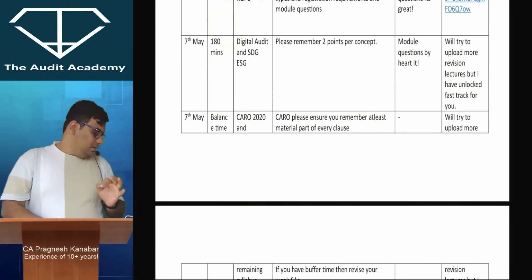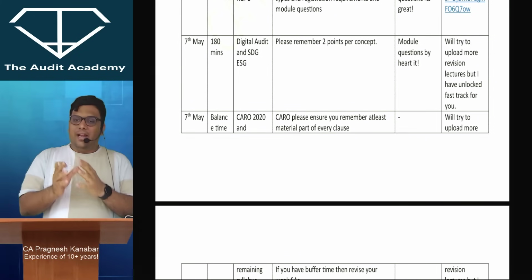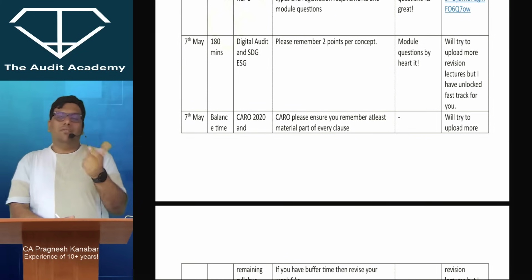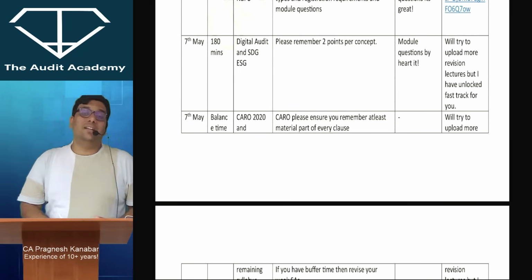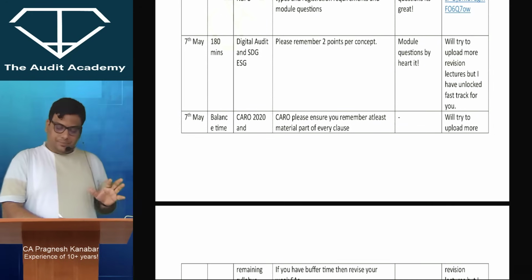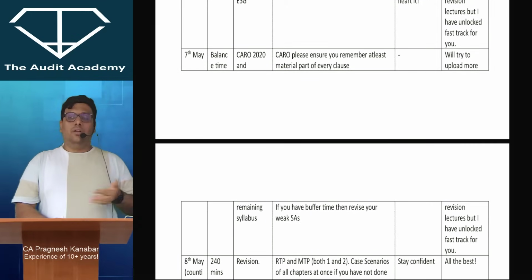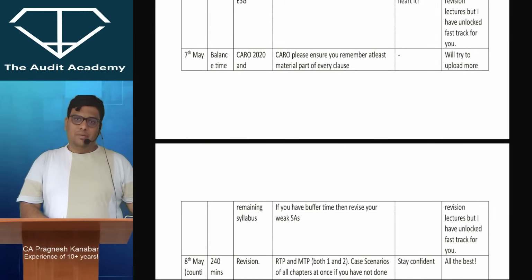For CARO 2020, please ensure that you remember every clause number well, and for every clause the full language, the entire statement, it is very difficult to learn by heart. But at least the material part you are remembering. For CARO 2020, never try to do ABC analysis. Even a small clause number can give you problems in exams.